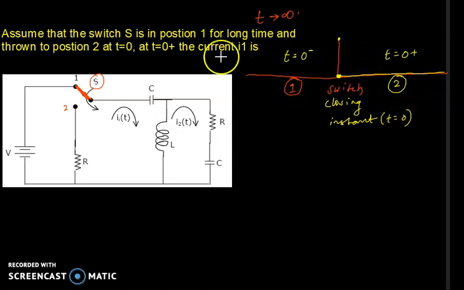And in this given question, at t equal to 0 plus, this is the current I1.